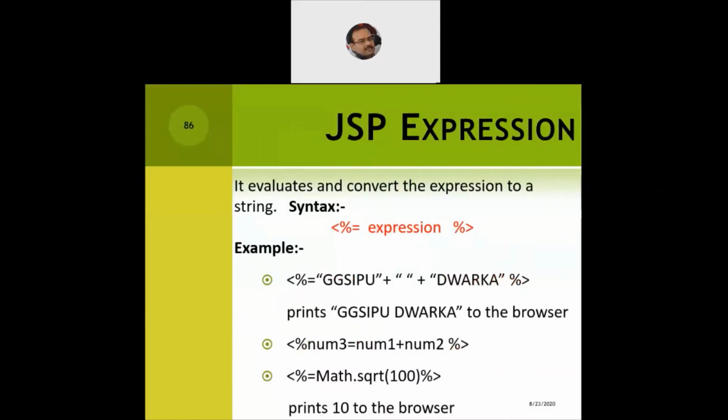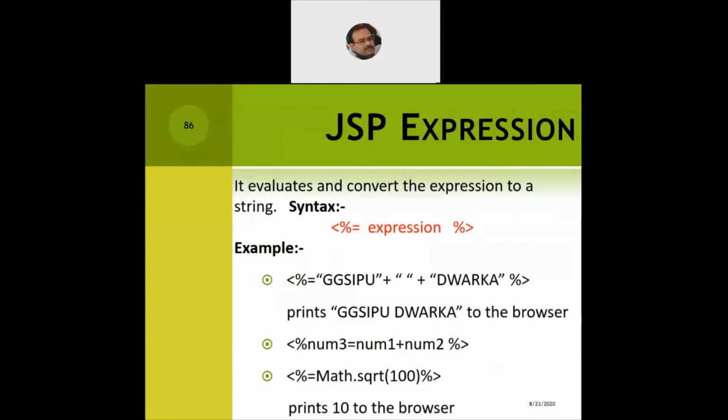So for declaration we use the exclamation mark. For JSP comments we use hyphen hyphen. For simple JSP scriptlets, nothing is used, no hyphen hyphen, no exclamation mark. We only write the code within the angular bracket and the percentage sign. But in the JSP expression, we use the equal to operator, the assignment operator. So we need to remember the syntax for what we want to write within our JSP page: our JSP declaration, our JSP scriptlets, or the JSP expressions. Accordingly, we can use the syntax in our program. The program has to be stored with the .jsp extension.